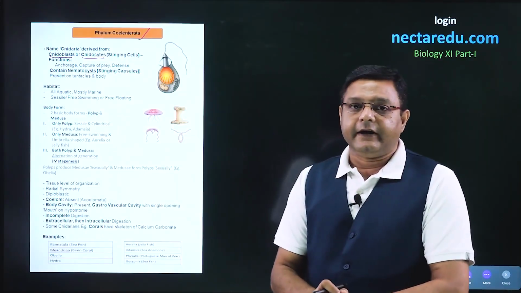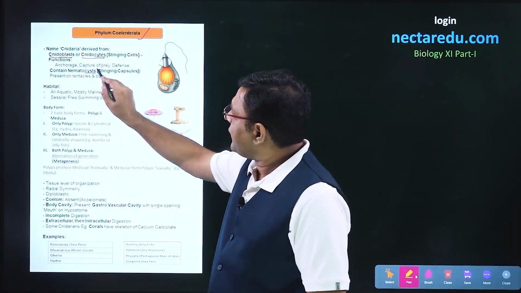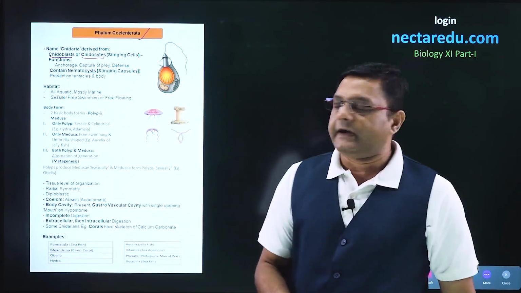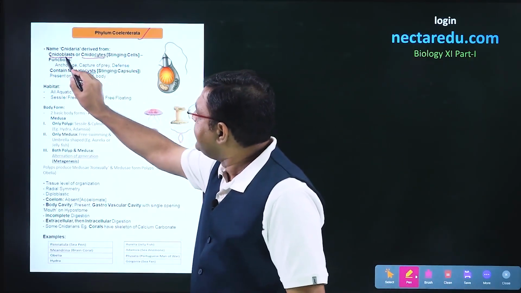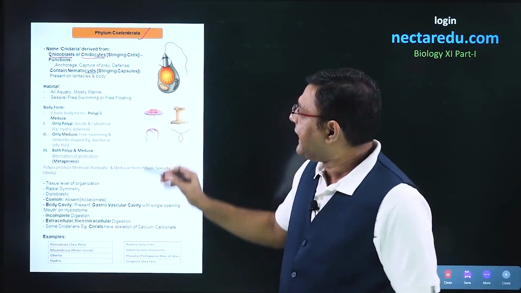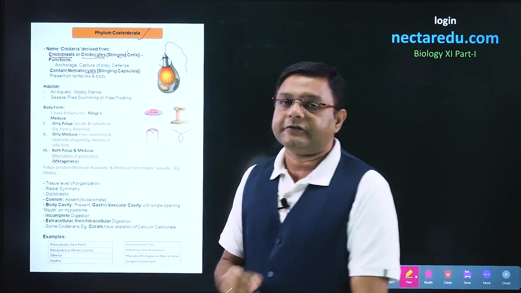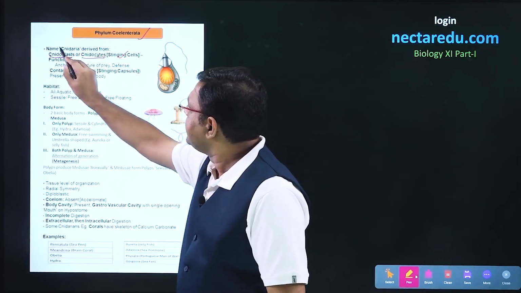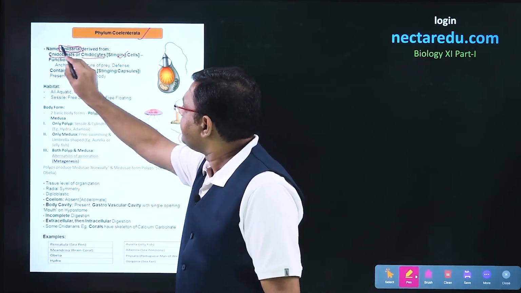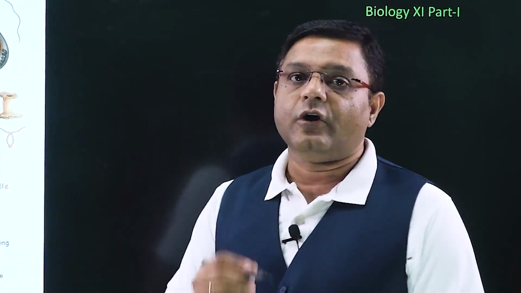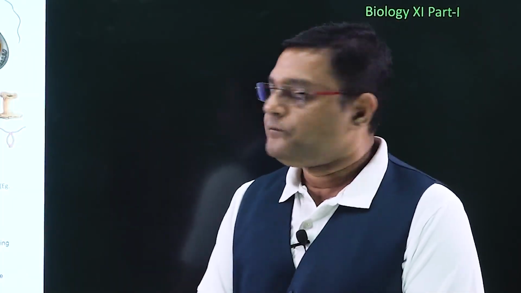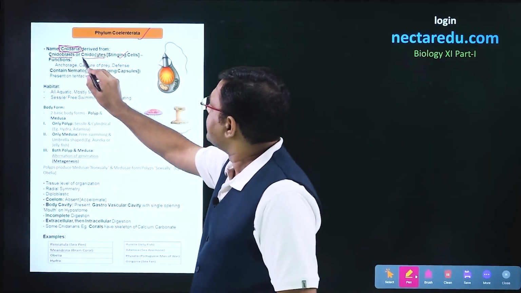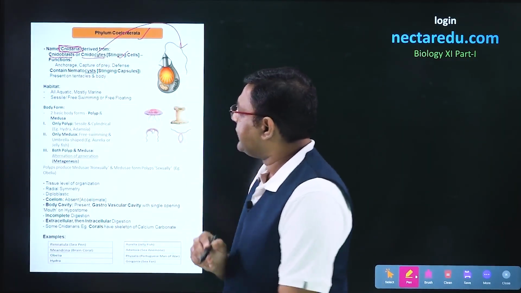Talking of the name Cnidaria, it is derived from the cells which are present in it, and the cells are called cnidoblasts or cnidocytes. These cells are called stinging cells, and that is why the phylum was called phylum Cnidaria. These cells are not found in any other phylum. This particular diagram is of a cnidoblast or cnidocyte.